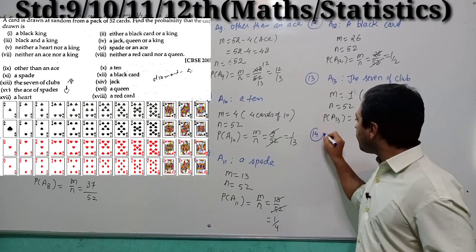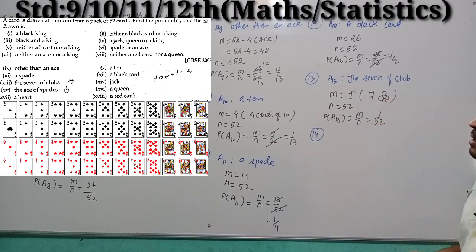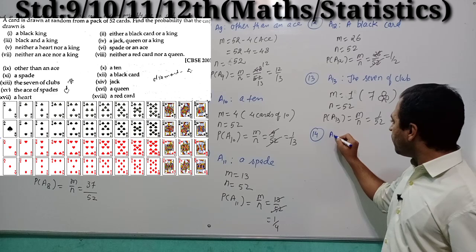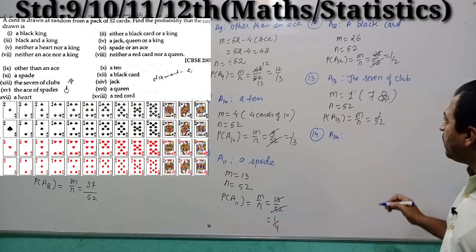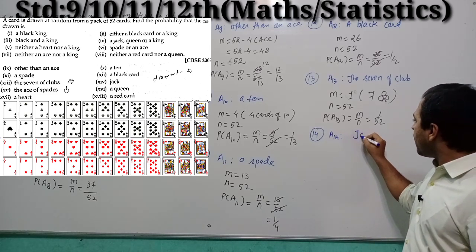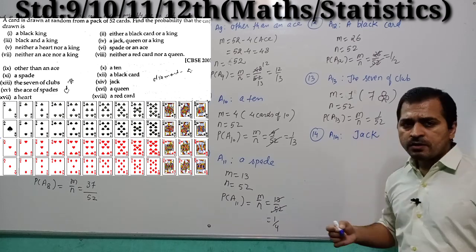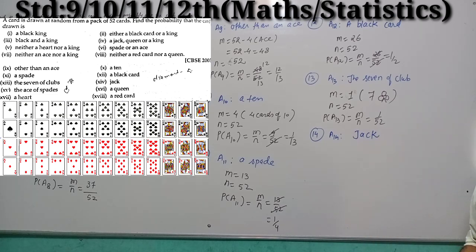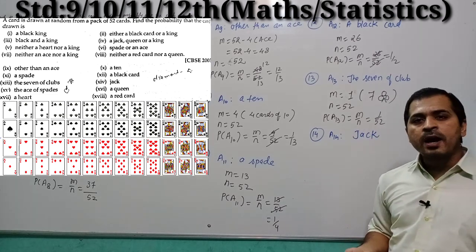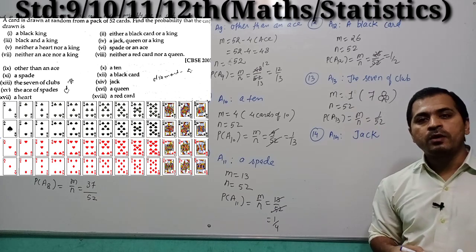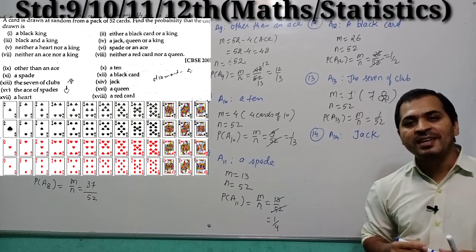Now question number 14, jack card, A14. The event is A14, the card of jack. So we know that there are 12 face cards: 4 cards of jack, 4 cards of queen and 4 cards of king.